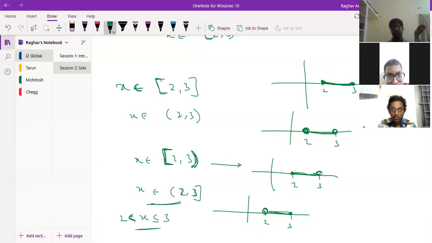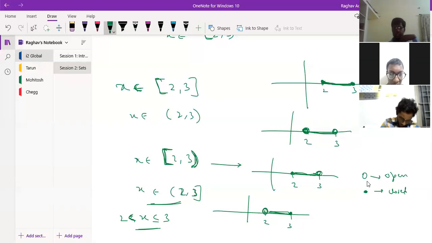So this is how we represent closed and open brackets. Bubble is for open and dot is for closed. A dot means it is included, a bubble means it is not included. Just a quick recap.